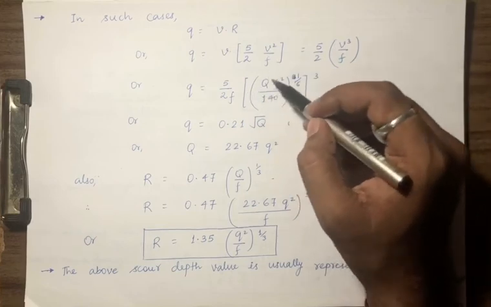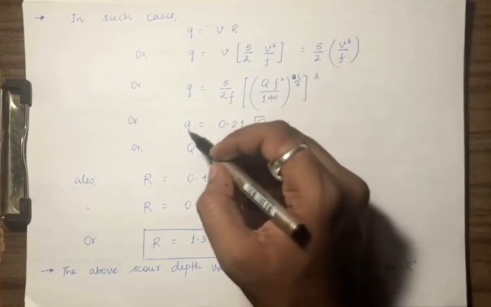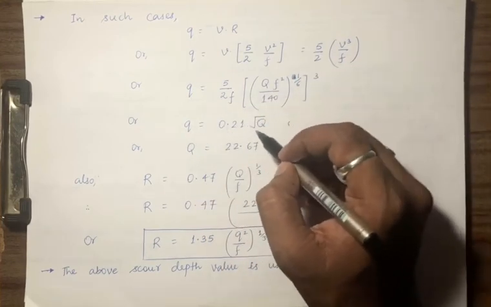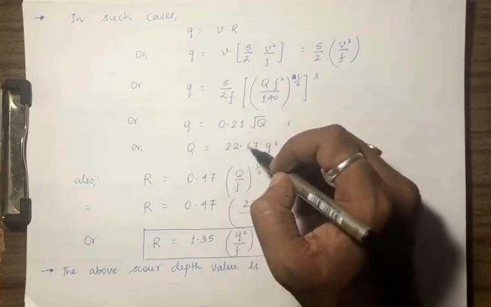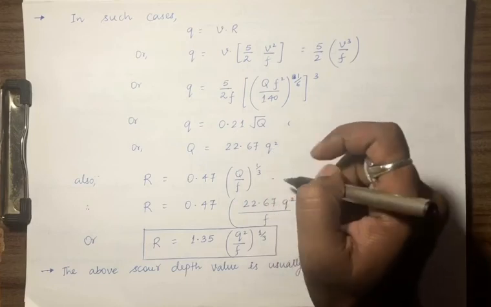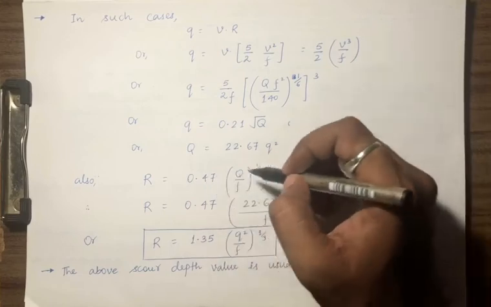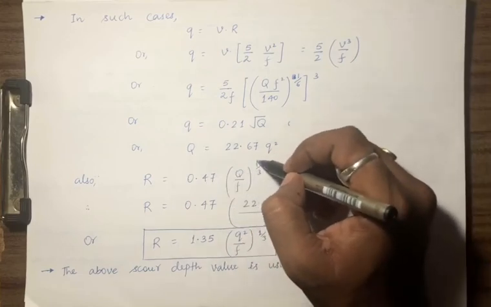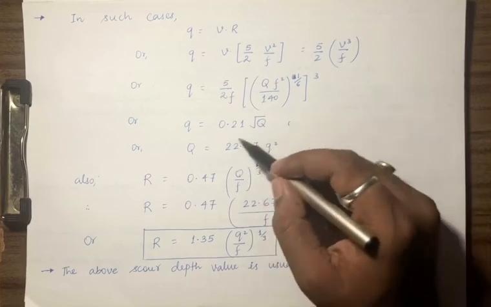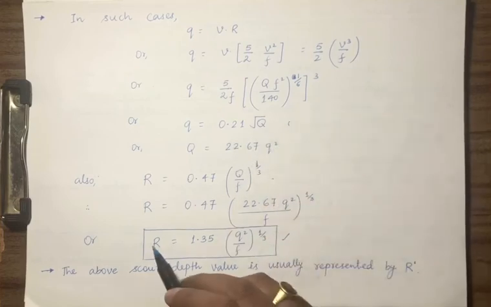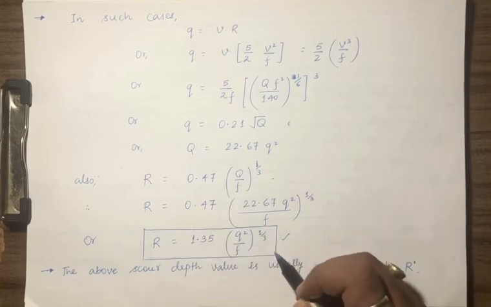So it will simply become, the F will get cancelled out and Q will become 0.21 root Q, or if you want to calculate Q it is 22.67 Q square. Also R was 0.47 Q by F raised to power 1 by 3. So if we are replacing this Q by this equation, finally we get capital R is equal to 1.35 Q square by F raised to power 1 by 3.